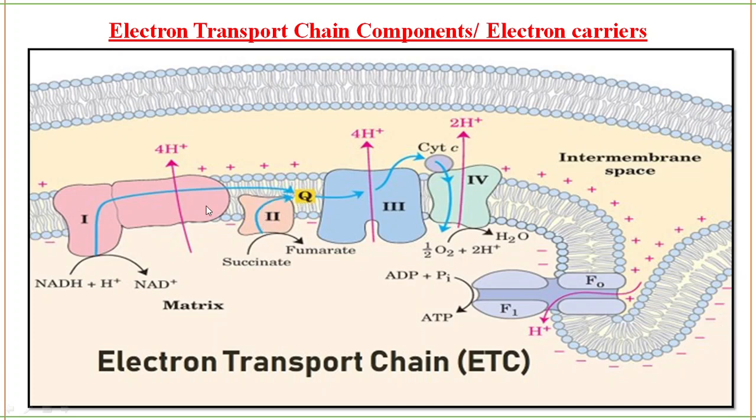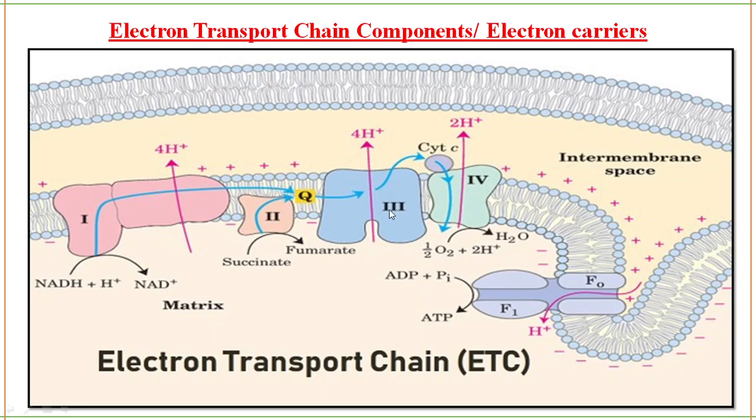Q, coenzyme Q. From NADH and FADH2, the electrons are transported to coenzyme Q, which we also call ubiquinone. The second complex is not a proton pump, so from here the protons are not pumped out. I hope you have understood up to this.